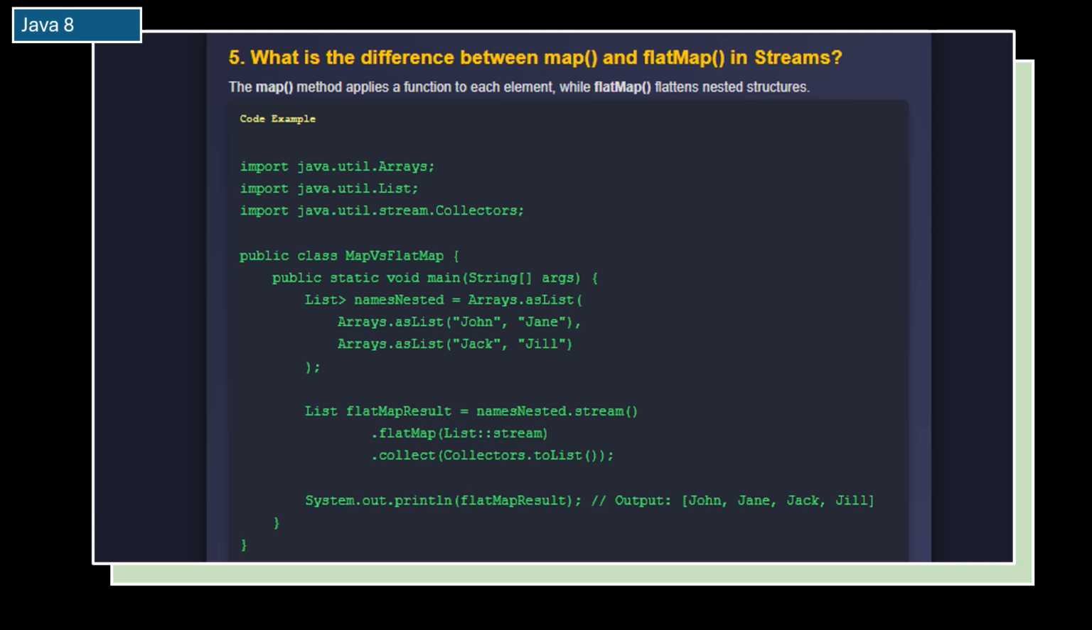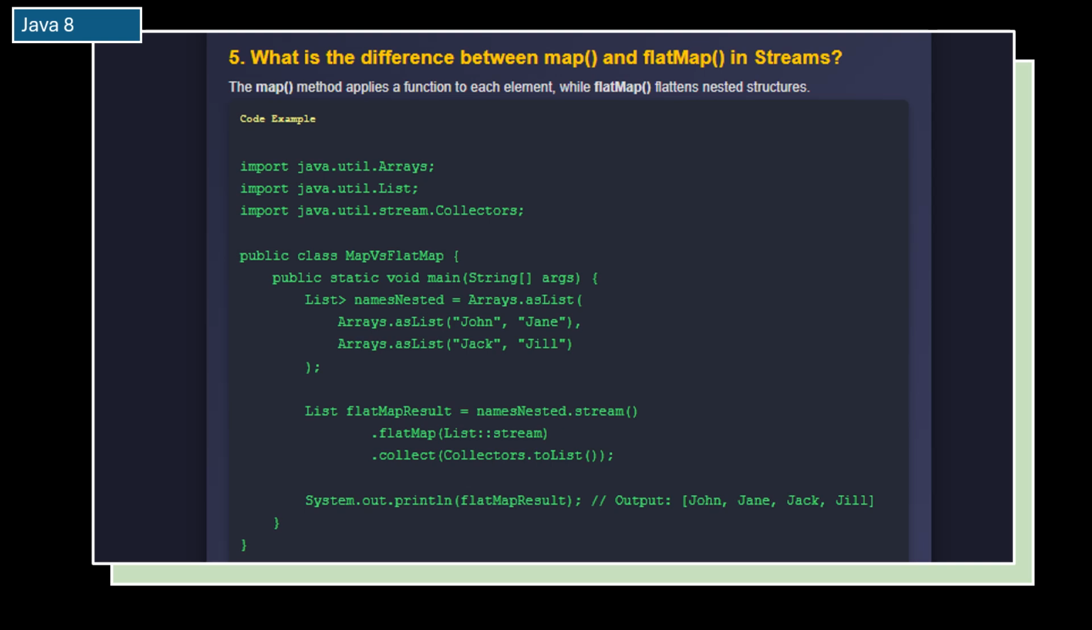The flat map method is used when elements in the stream contain lists or other nested structures. Instead of returning a stream of lists, flat map combines everything into a single stream. This is useful when you need to process nested collections and want to work with individual elements instead of groups.